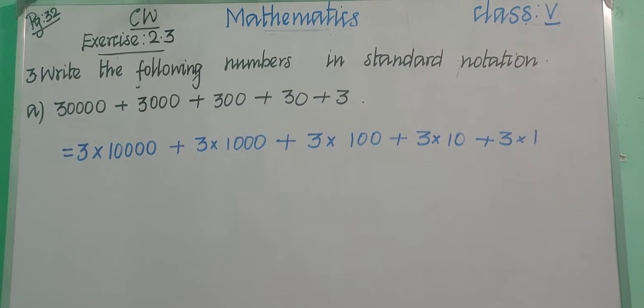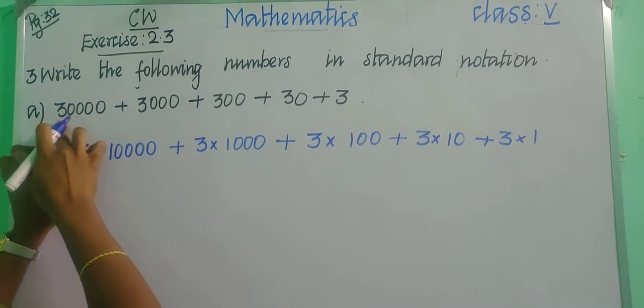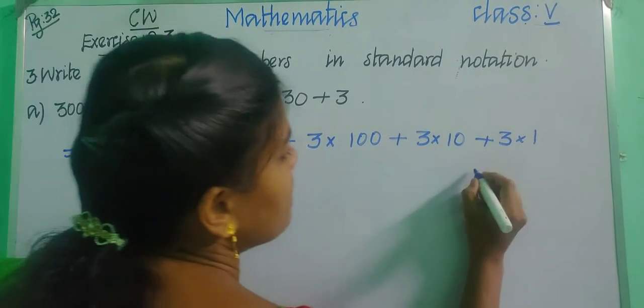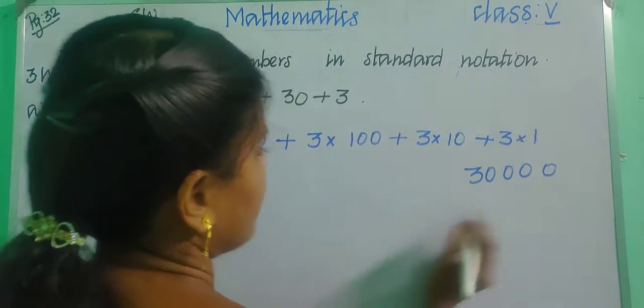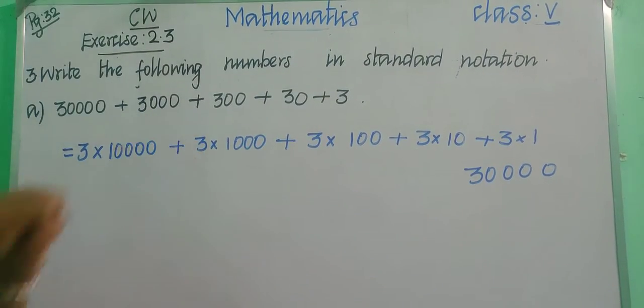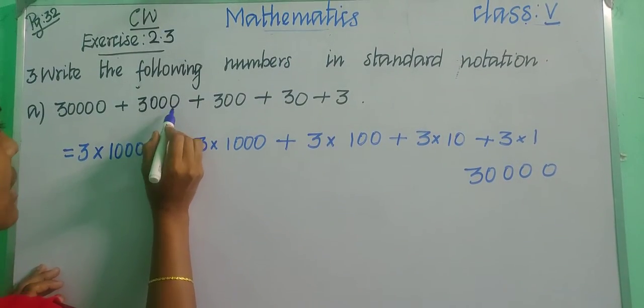Simply we can add all the digits by writing them in the proper place values. First of all we are having 30,000, right? So write 30,000. And then 3,000 is here. So write 3,000. Okay, so how many digits? 0 0 0.